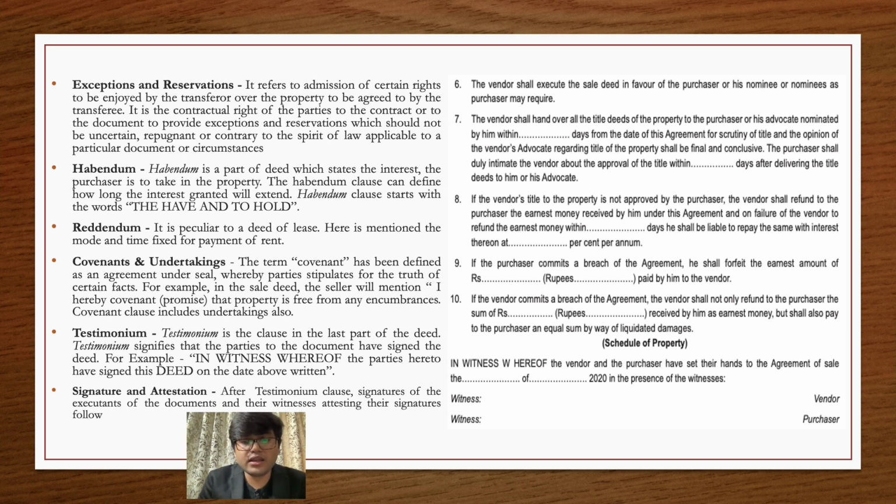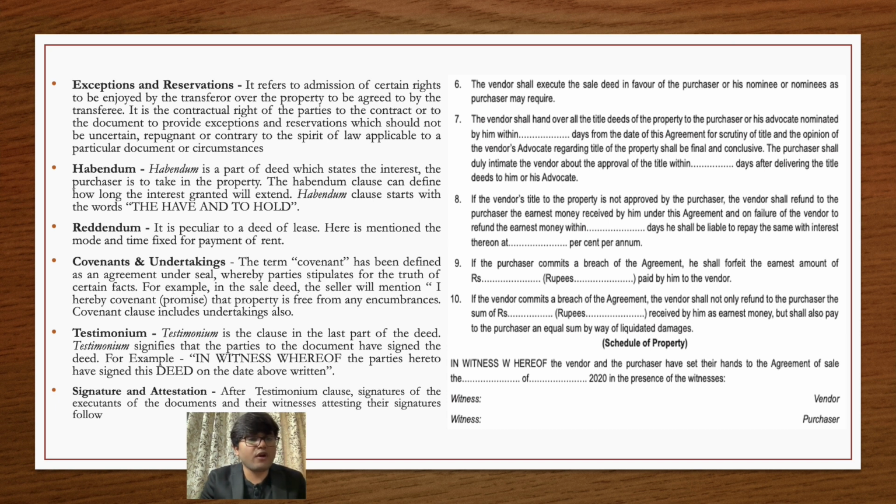So it's not that if you are entering into an agreement you cannot put any restriction. Definitely you can put some restriction, but you have to make sure that the restrictions you are putting upon the other party are lawfully valid, and if by chance those restrictions are not lawfully valid, they will be declared void and they will not stand in the court of law.